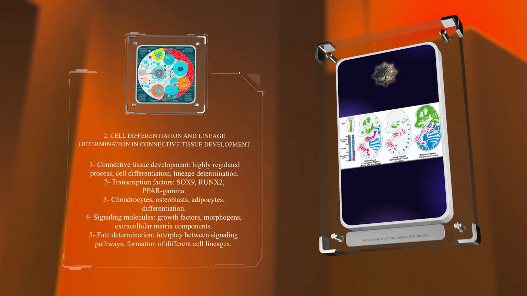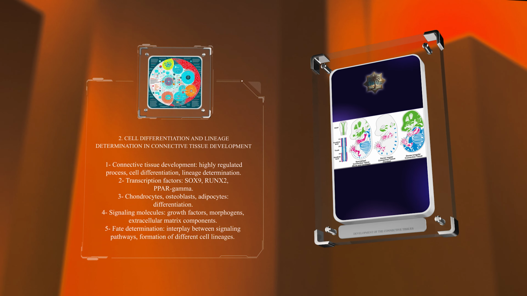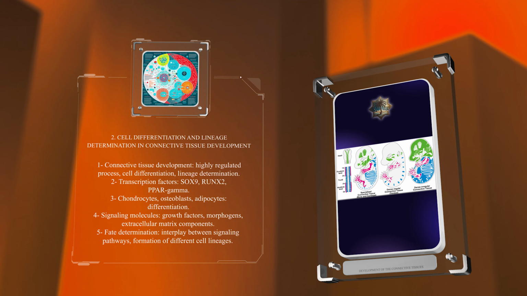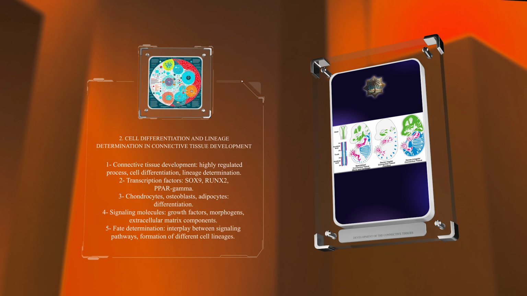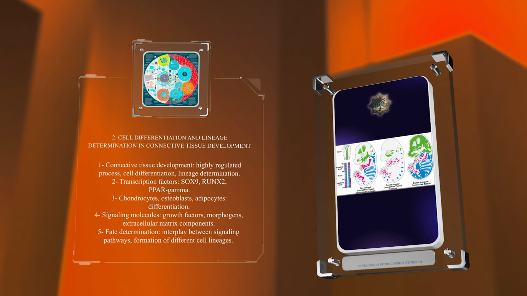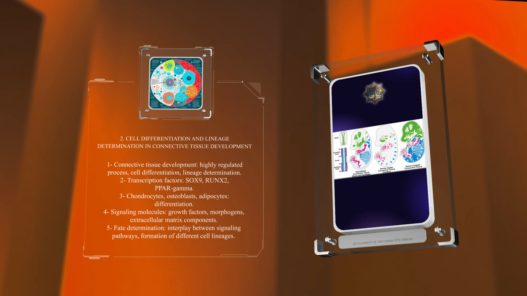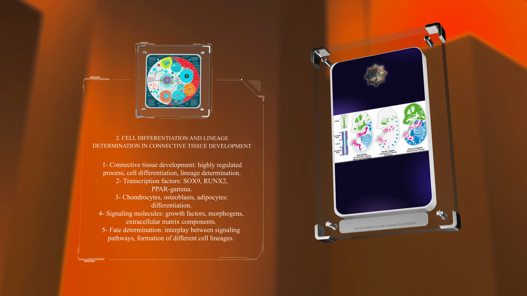The differentiation of mesenchymal cells into specific cell lineages is orchestrated by the sequential activation of transcription factors and gene expression patterns. These factors include SOX9, RUNX2, and PPAR-gamma, which play crucial roles in the differentiation of chondrocytes, osteoblasts, and adipocytes, respectively. Connective tissue cells arise from progenitor populations that possess multipotent or bipotent differentiation potential.